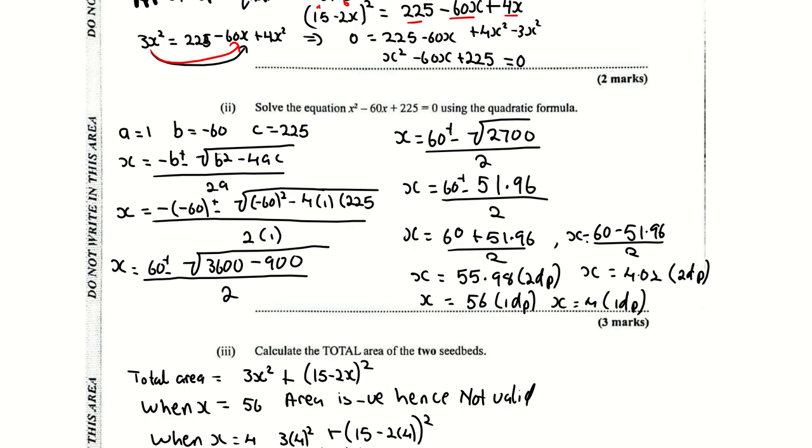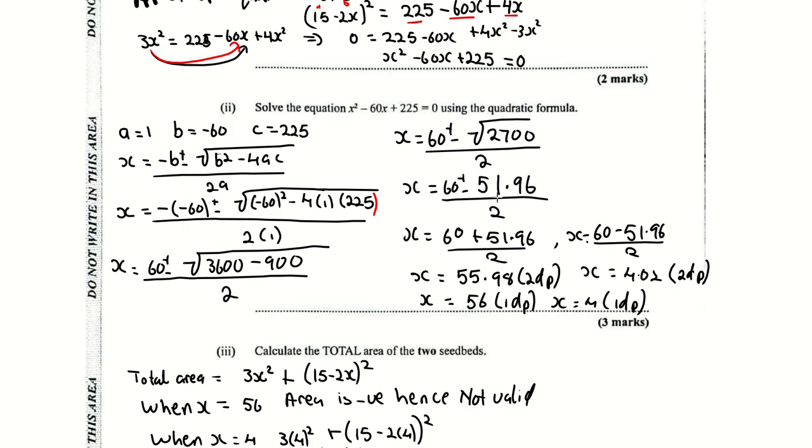Now the next step is to remove your brackets. So a minus and a minus is a plus, you get 60. Minus 60 to the power 2 is positive 3,600. Minus 4 by 1 by 225. If you want to do the signs first, I would recommend that. A minus and a plus is a minus, so it will be minus. 4 by 225 is 900. 3,600 minus 900 is 2,700. So it's 60 plus or minus the square root of 2,700 over 2.